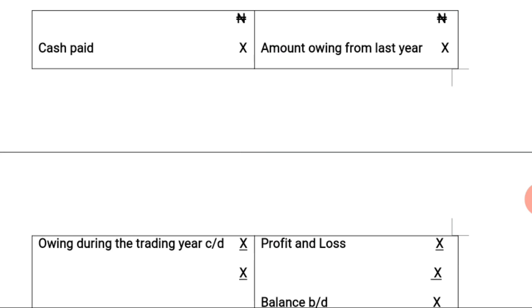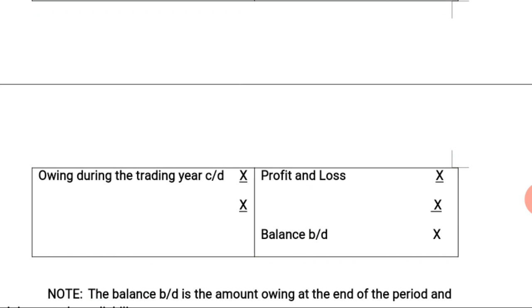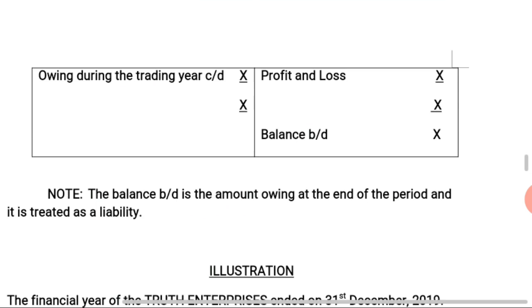Whatever remains will be transferred to the profit and loss account, and then we have the total and the balance brought down. That is, the owing during the trading year will now become owing brought forward for the next accounting year.